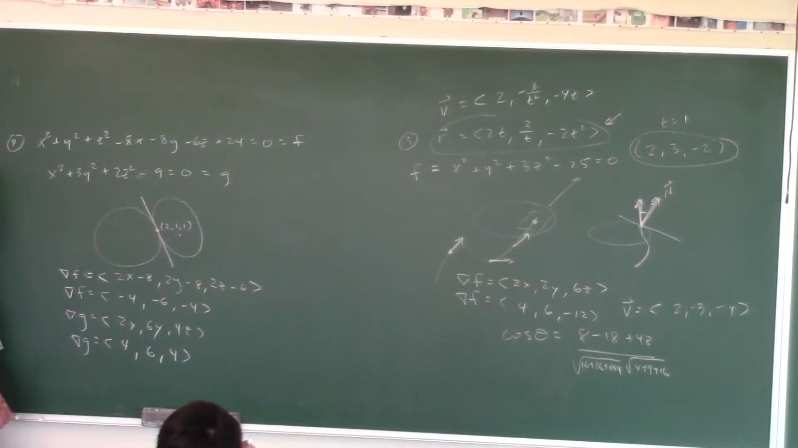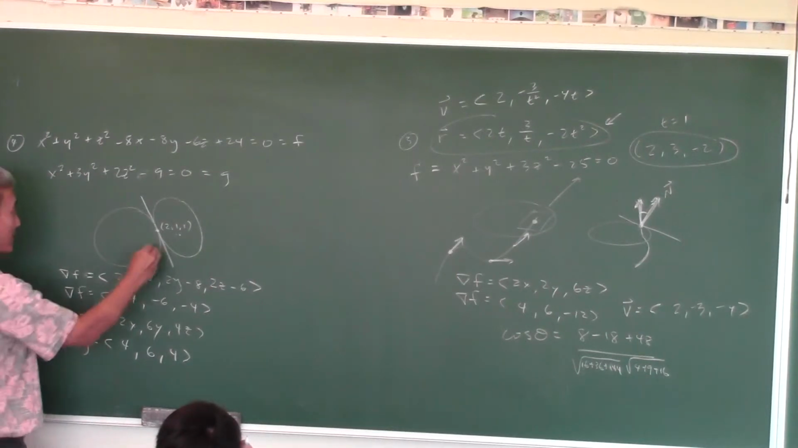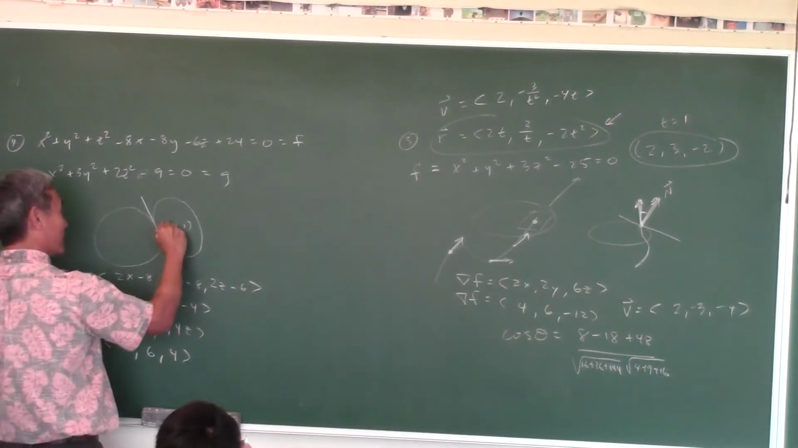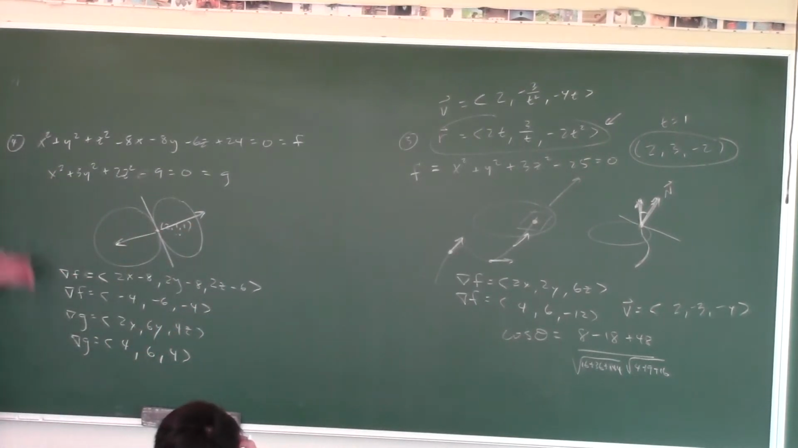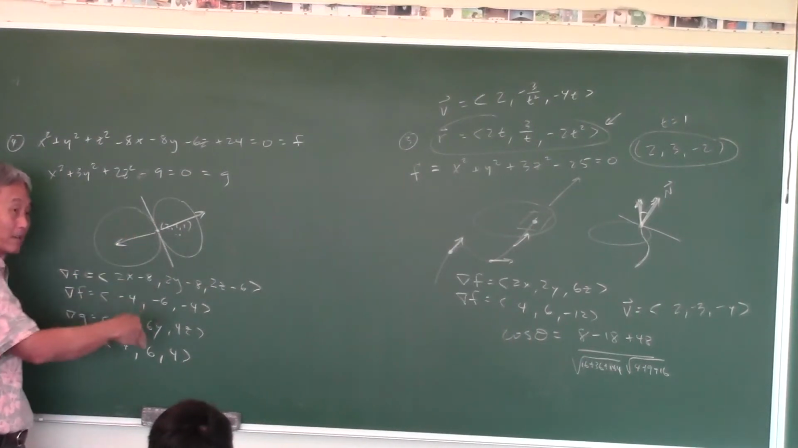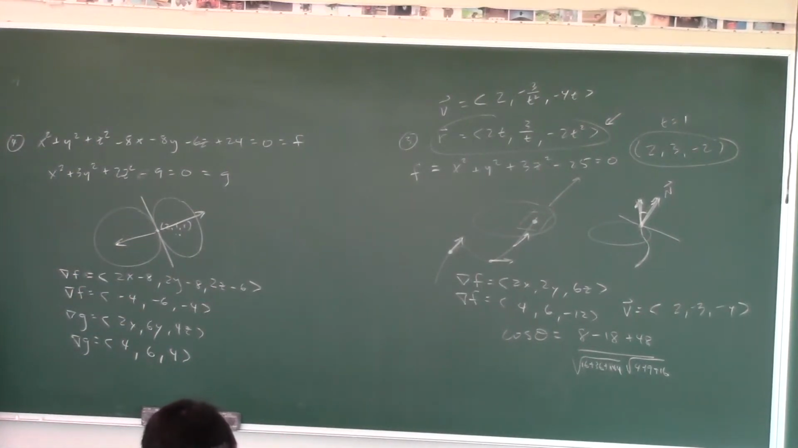Yeah, so therefore, right? Even though this one is the opposite of it, that just means the gradient for the sphere will point that way, but the gradient for the ellipse is that way. It doesn't matter. Same tangent plane, right? Because it's perpendicular to that plane.